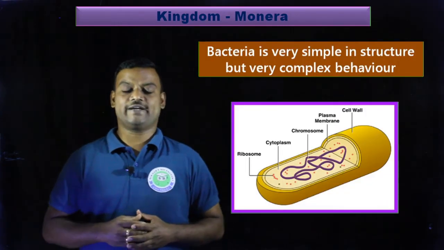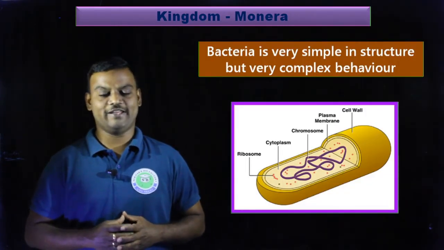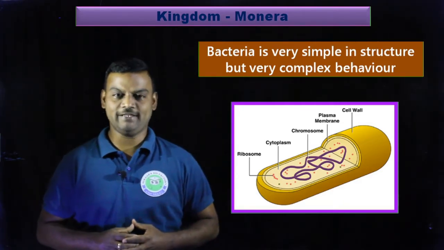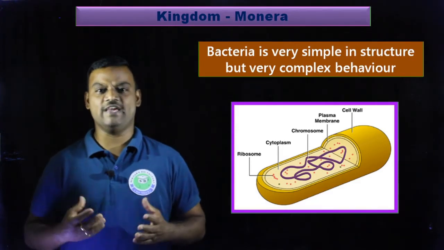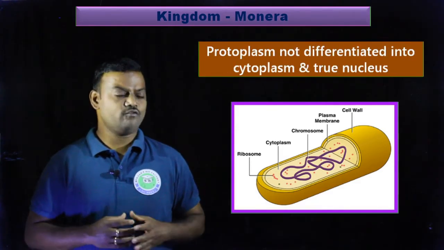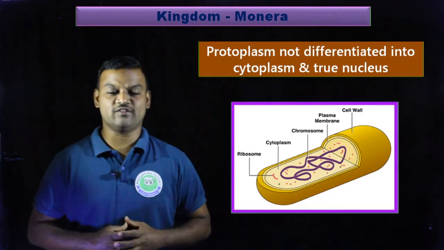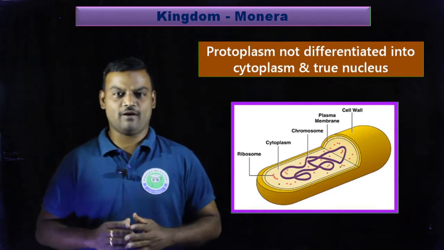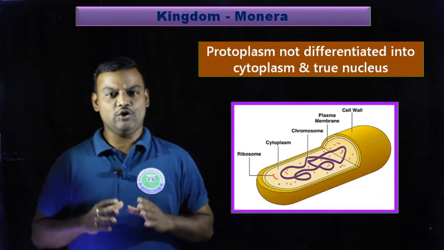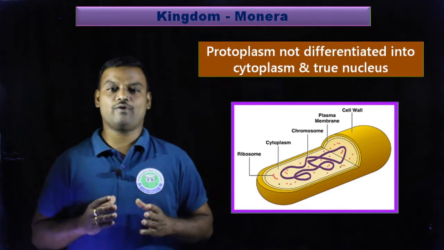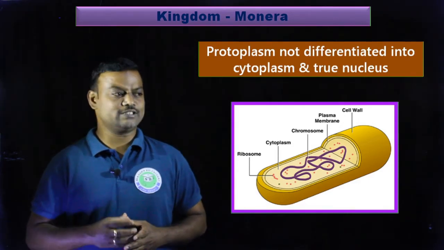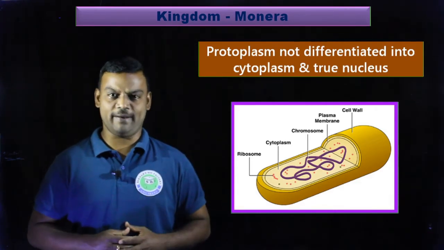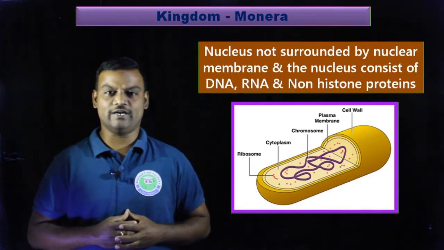And when you take the characters of bacteria according to their cell structure, bacteria are very simple in structure, but they have very complex behavior. In the structure of this bacteria, the protoplasm is not differentiated into cytoplasm and true nucleus, because in the bacterial cell, the nucleus is present but it is not surrounded by a nuclear membrane, so the true nucleus is completely absent due to the absence of nuclear membrane.